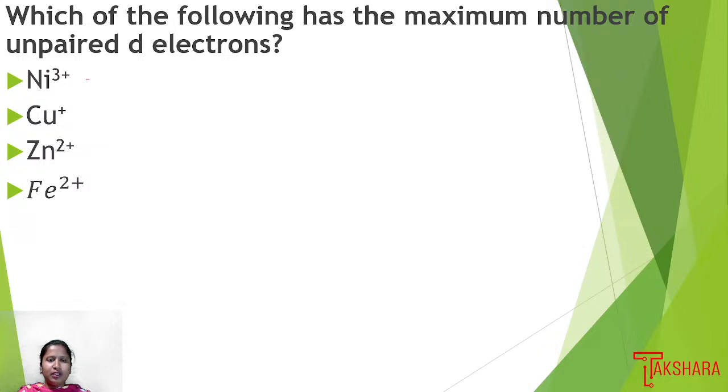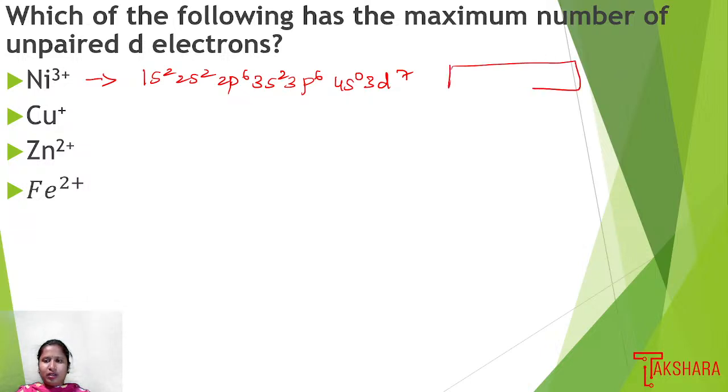So for the first one, if I write the configuration, we get 1s2 2s2 2p6 3s2 3p6 4s0 3d7. If we write the d orbital representation, there are 7 electrons in the d orbital: 1, 2, 3, 4, 5, then 6 and 7. This is the representation. The number of unpaired electrons will be 3.